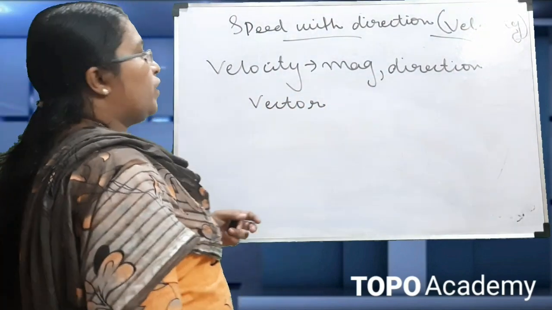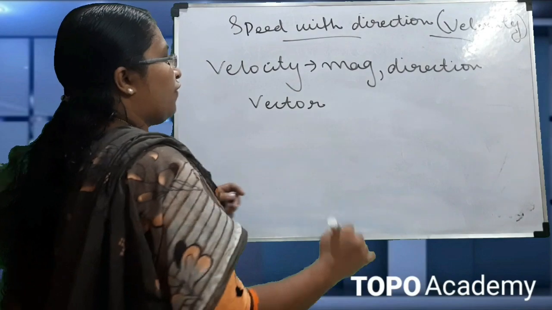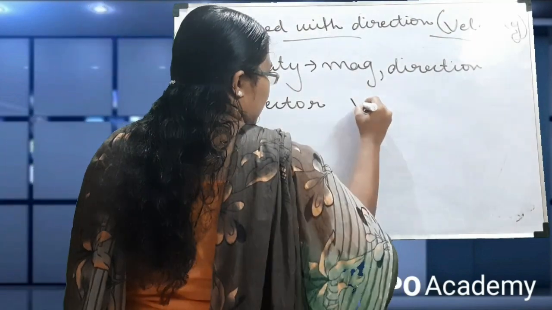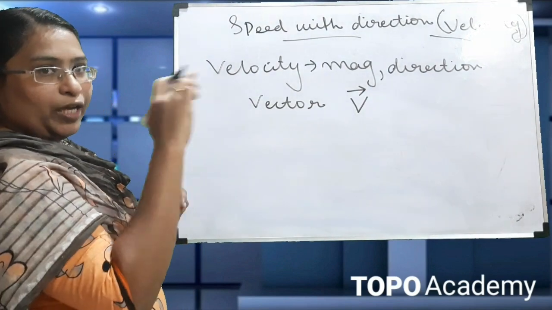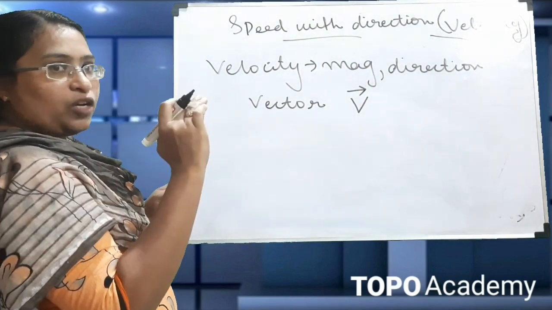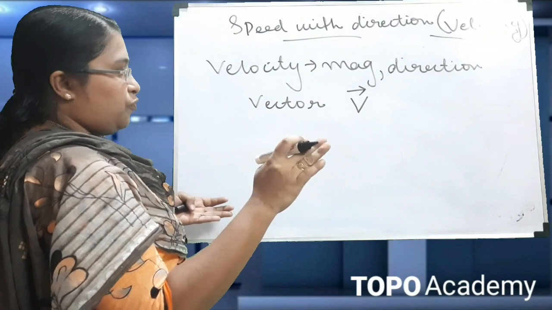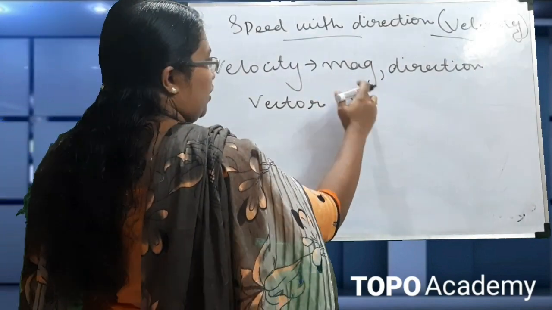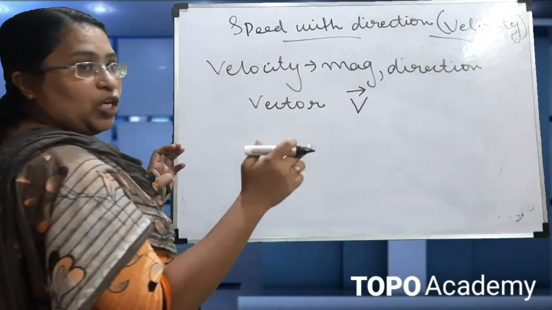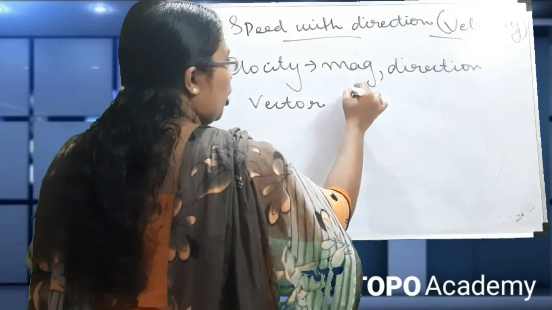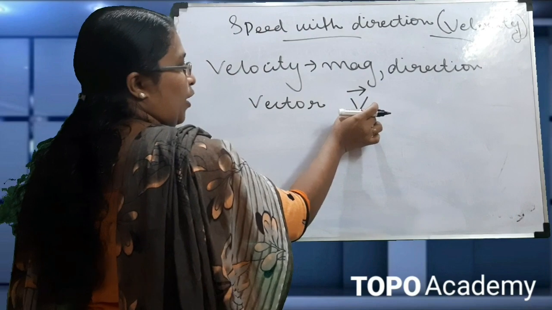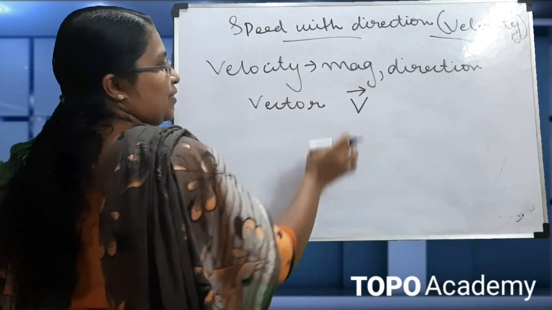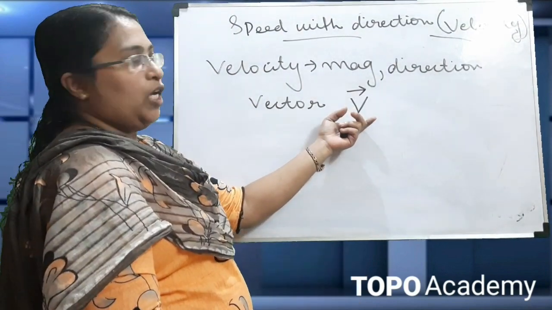Suppose an object is moving. So the equation to find the velocity. Velocity is a vector quantity. In the case of speed, we are only writing v. We are not putting any arrow mark because it is a scalar quantity and direction is not specified. To specify a vector quantity, we put an arrow mark above it. This is velocity.